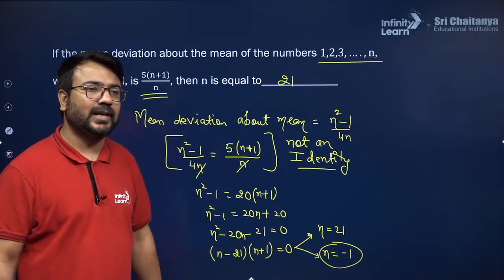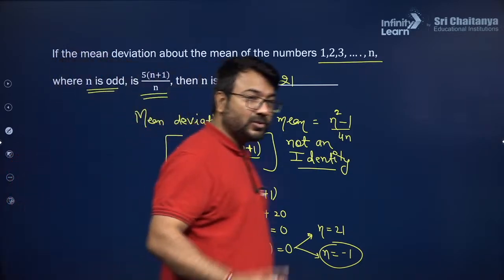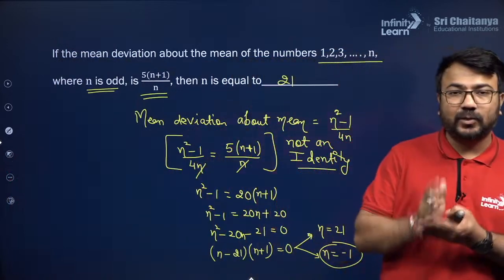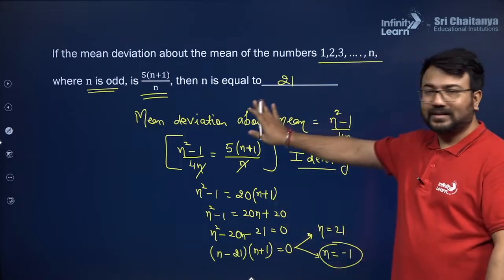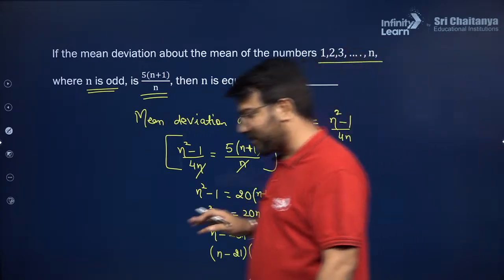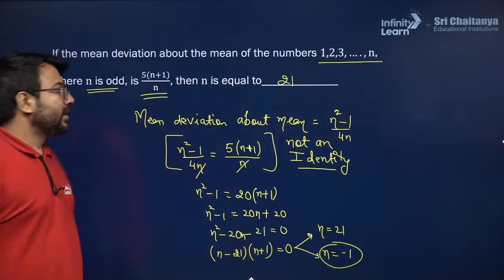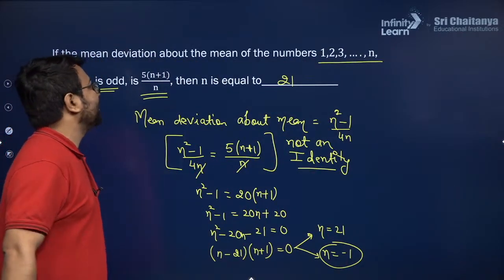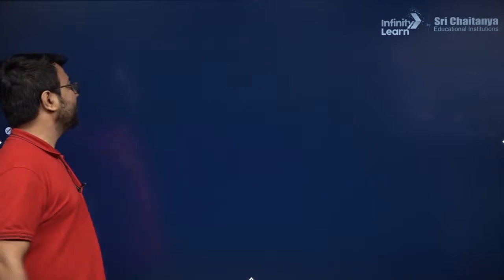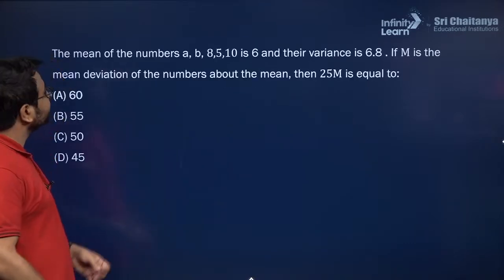Yash Pandey, are you able to understand it or not? So did you get the difference between when to consider n as 5 and when not to consider? They are asking you the value of n, so you cannot consider the value of n as 5 in this particular question. I hope you understood the concept that we have used for attempting this question. So that is why we are moving ahead to the next question.